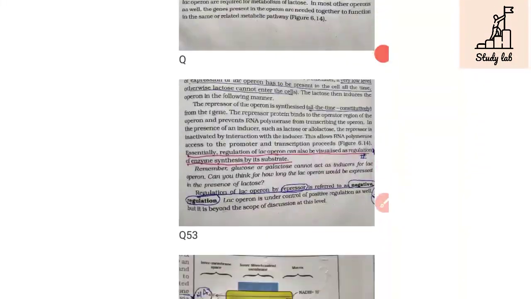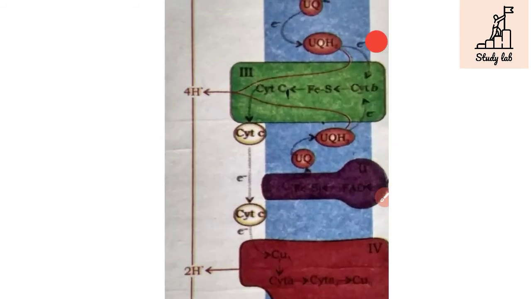And the next is question 53. In 53, they have asked about cytochrome C. This cytochrome C is present toward the outer side of the membrane, and it helps in the transport of electrons from complex 3 to complex 4. This is complex 4, and this is complex 3.